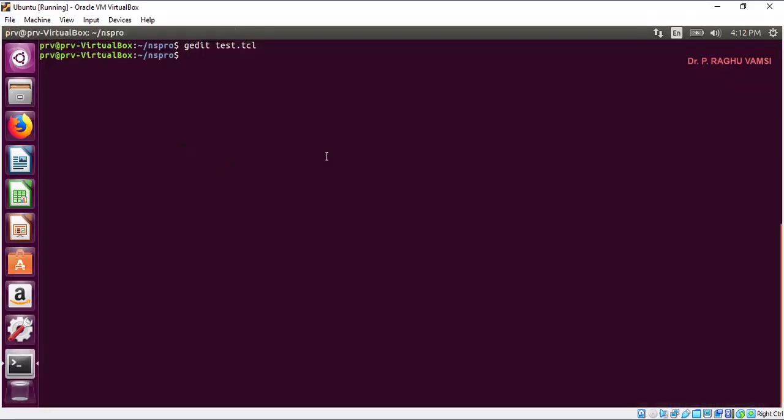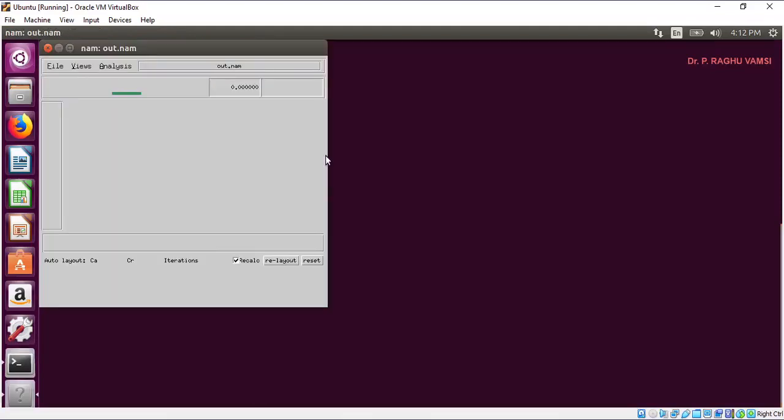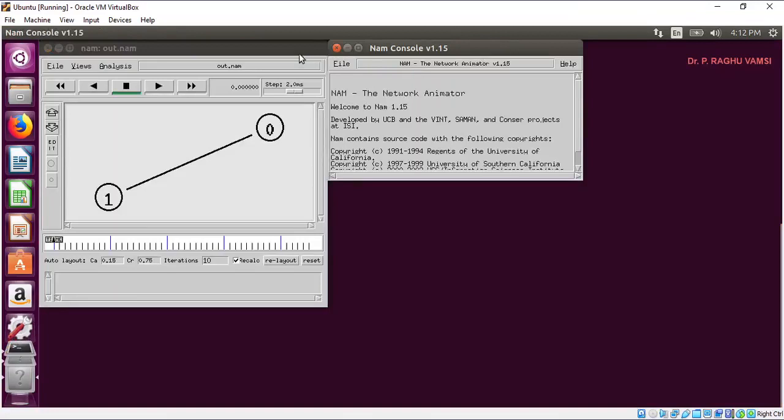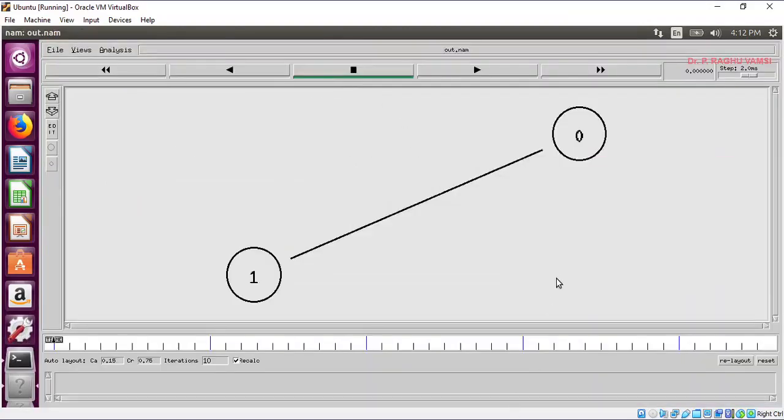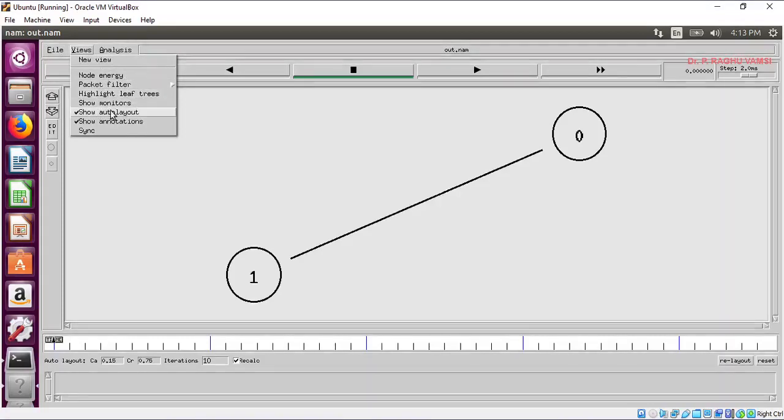Now, to run this, ns space test.tcl, and you will get the NAM network animator opened. This network animator will show the nodes, and here are file, save layout, print, record animation, auto fast forward. These kinds of options are available. If you want to record the animation, you can record it. And views, node energy, packet filter, highlight leaf tree. So these are the various options available.